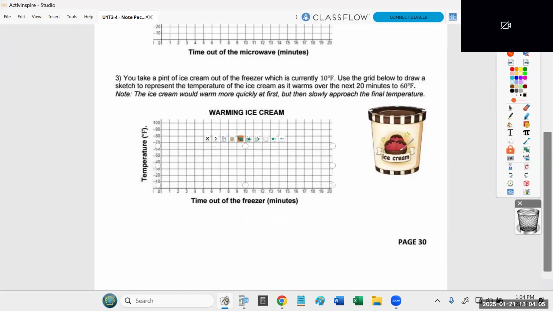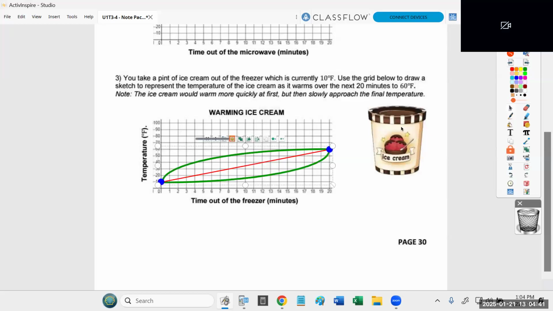Once again, one of the first things I'll be grading is, do you have those two points to start with? Do you recognize that in the beginning, at time equals 0, the temperature was 10 degrees, and then in the end, at 20 minutes later, the temperature was up at 60 degrees? Now you're given this note: the ice cream would warm more quickly at first, but then slowly approach the final temperature. So once again, if you give me a straight line connecting these, I'm going to have an issue with that. That is not correct. It doesn't warm up at the exact same rate the entire time. I don't like that.